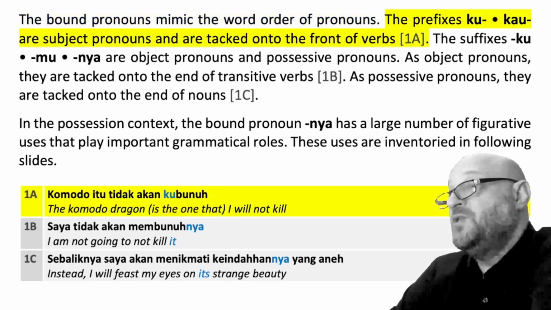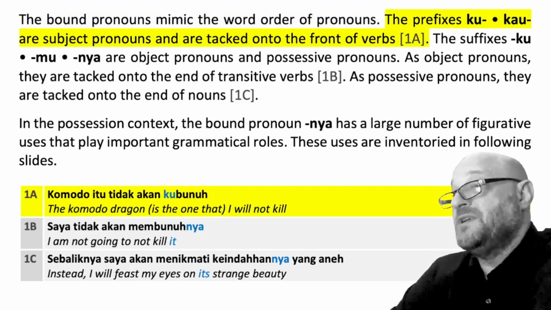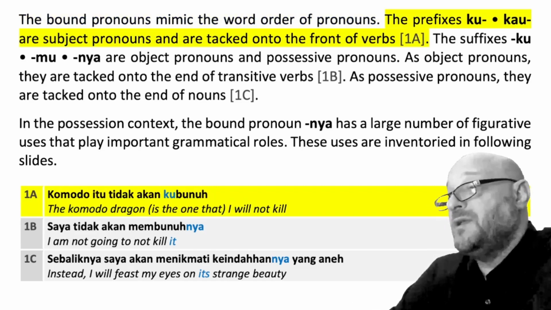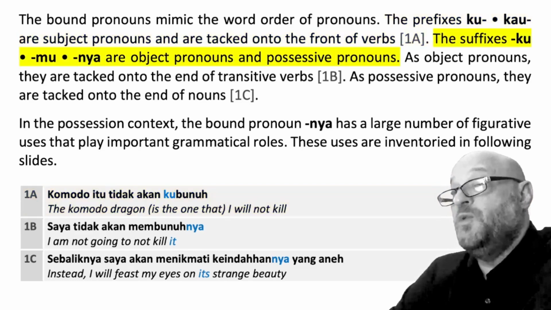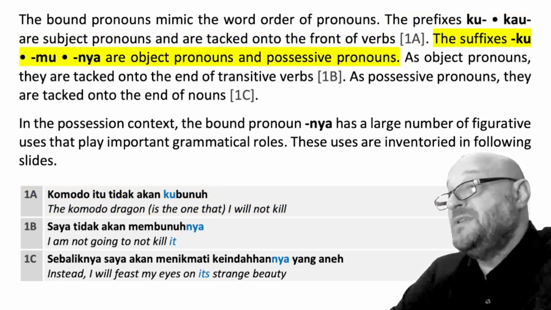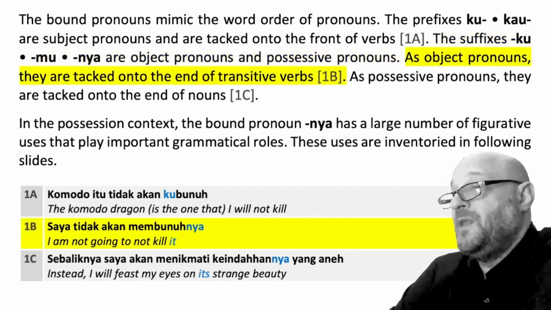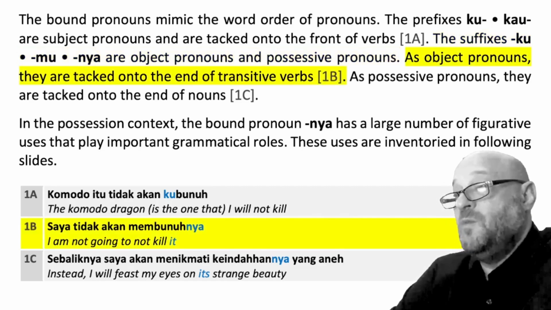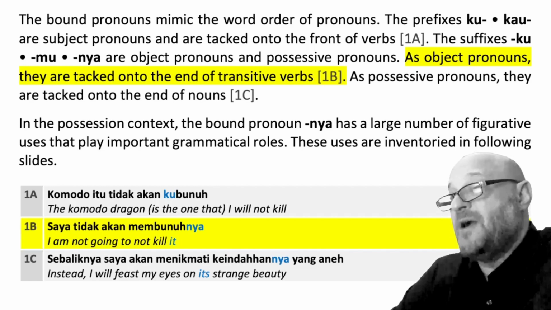The prefixes ku, kau are subject pronouns and tacked onto the front of verbs. Example 1a, Komodo itu tidak akan kubunuh. The Komodo dragon is the one I will not kill. The suffixes ku, mu, nya are object pronouns and possessive pronouns. As object pronouns, they're tacked onto the end of transitive verbs. 1b, saya tidak akan membunuhnya. I'm not going to kill it.